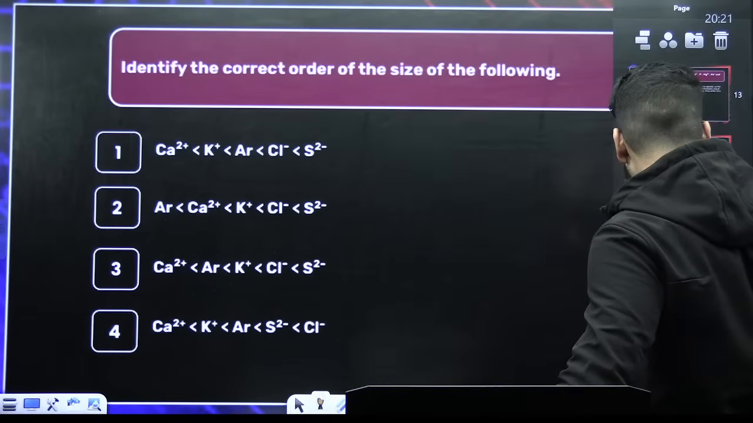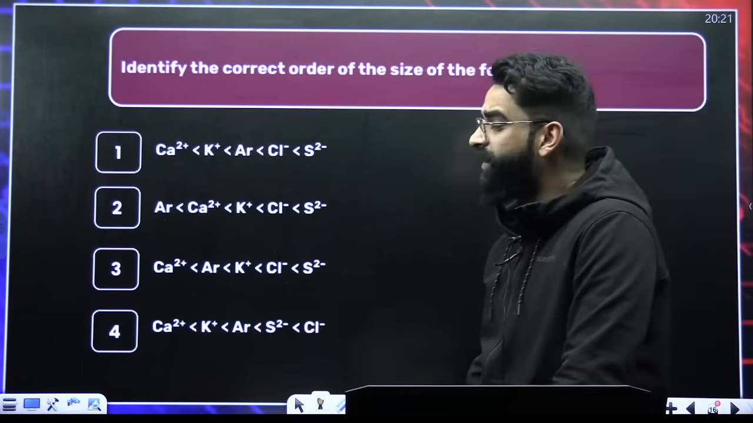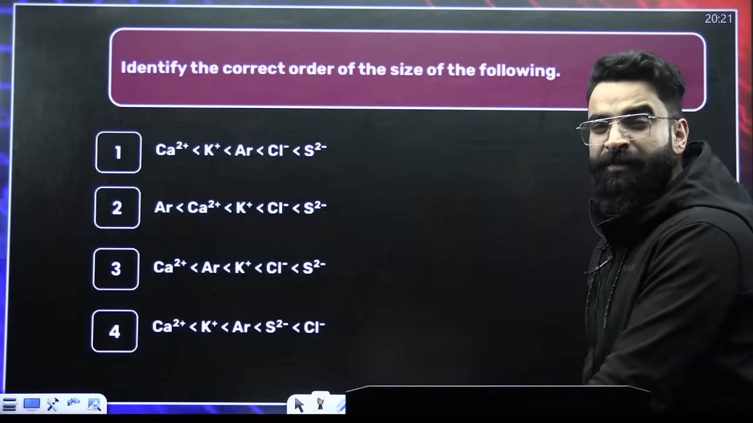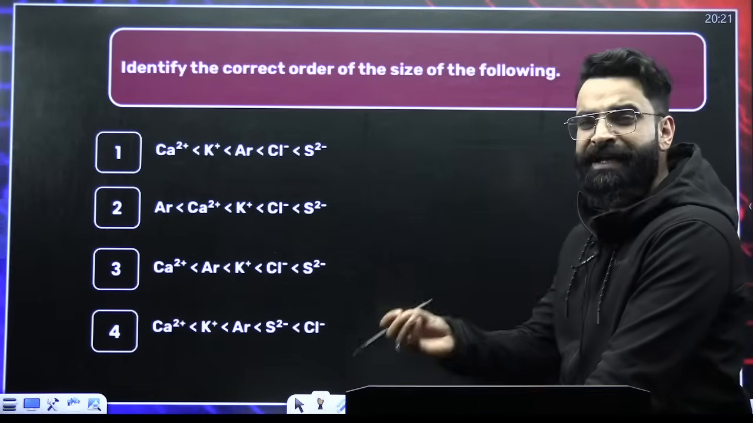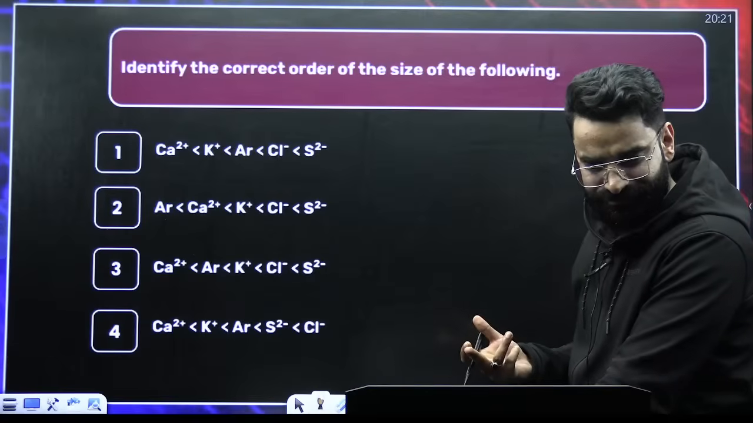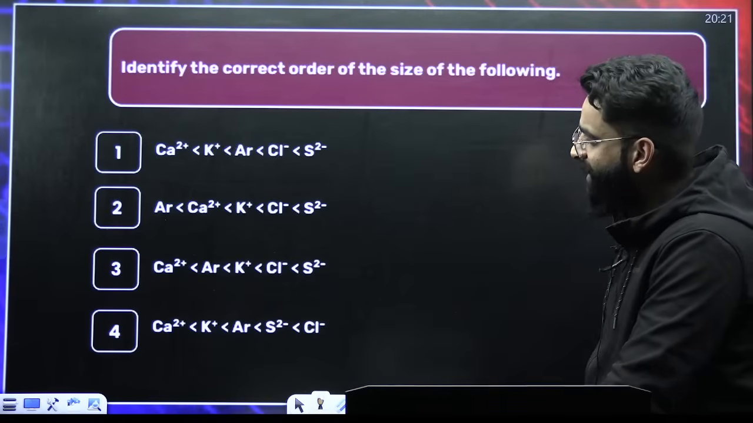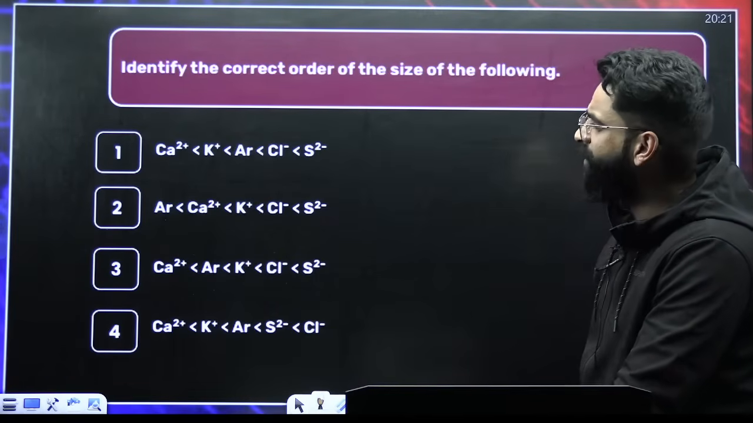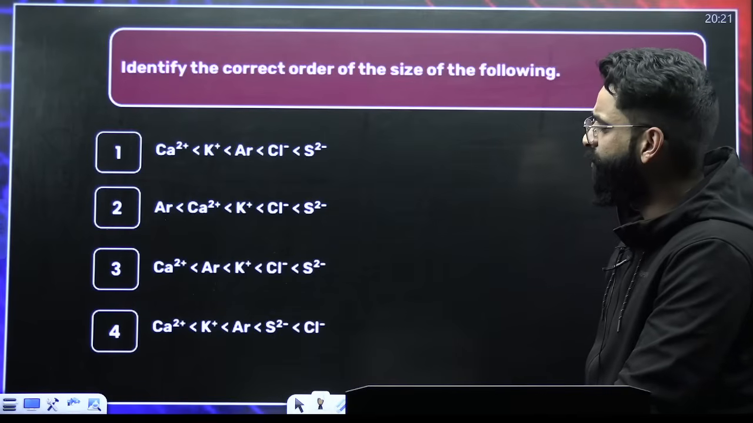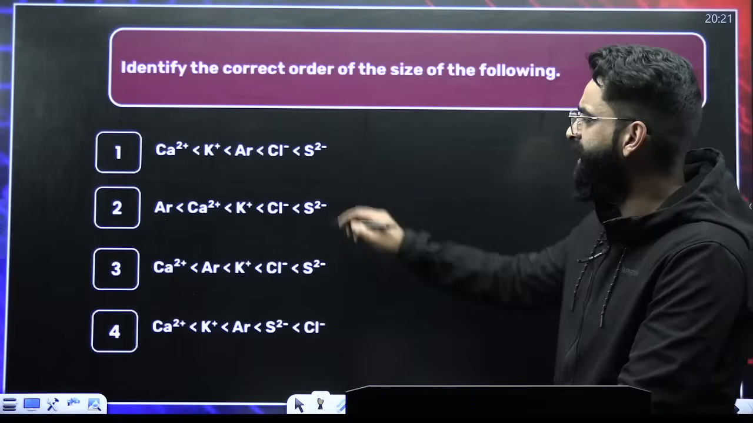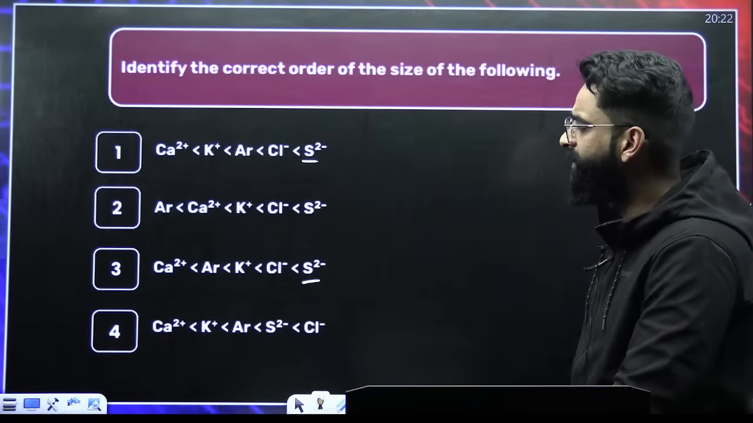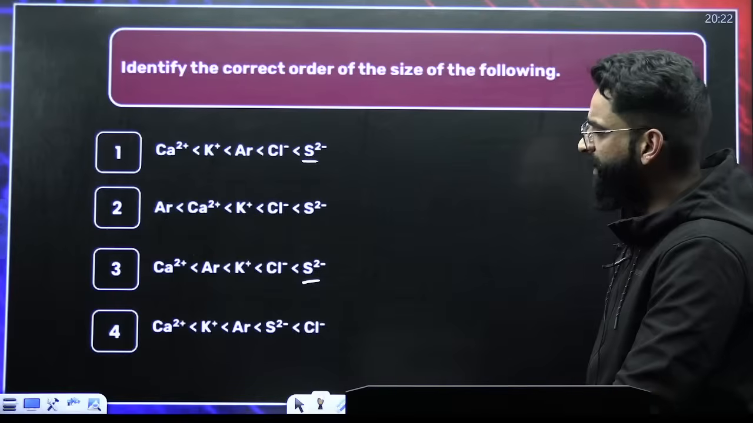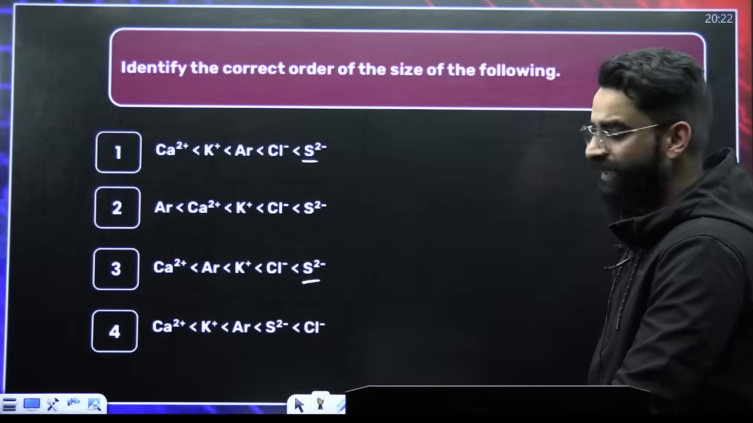Tell me the answer of this particular question again. You have to give the answer as per size. More the positive charge, lesser the size. More the negative charge, more the size. So what is the order of the size here? S di negative will have maximum size, and Ca di positive will have the minimum size.